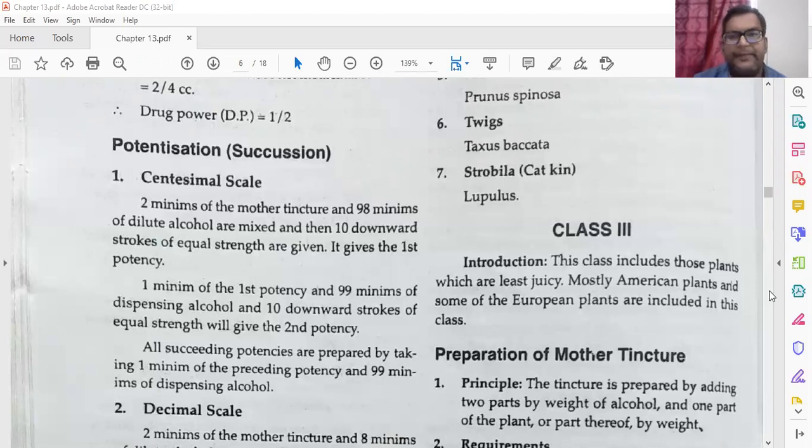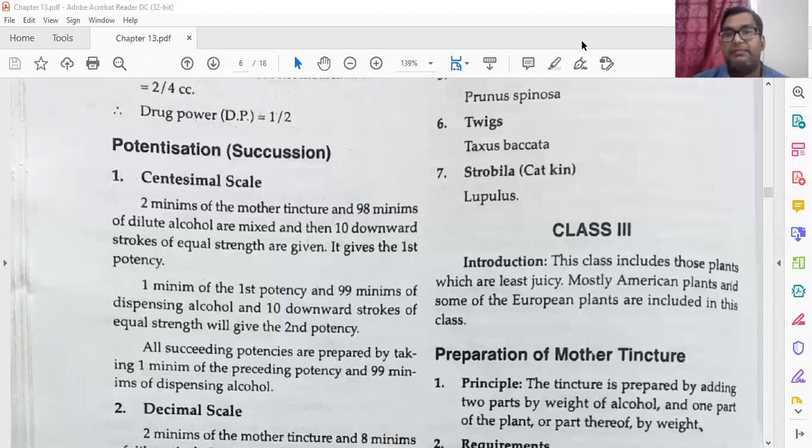Okay, now today we will study this class three. Class one, two already we have seen. So class three, this is least juicy. Drugs which are least juicy, that we will see. So most of the procedure is same. Just we have to identify the key which are least juicy plants, and then we have to go through the procedure, and one more important thing is their drug strength.